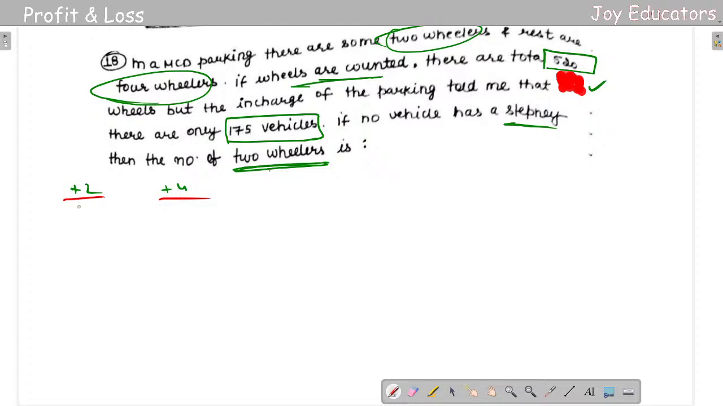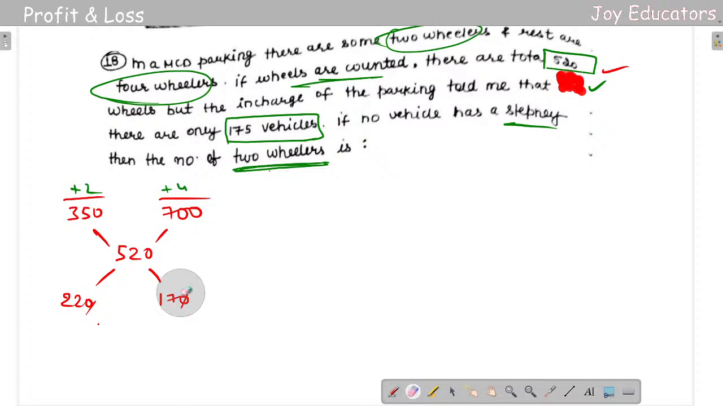So 175 into 2 will be 350, and 175 into 4 is going to be 700. So the value for these two is they already gave me. The total will be 520 here. So yeah, I'm getting a little bit extra, right? So it's going to be 20 extra, 150, so 170. So 170 gets cancelled.